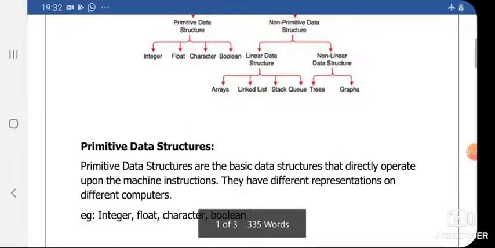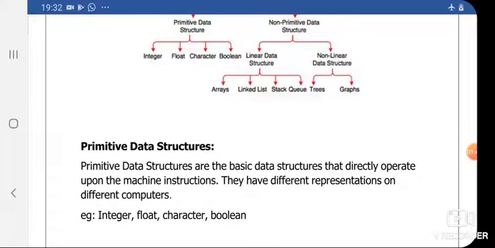First of all, we will see what is meant by primitive data structure. Actually, these are the basic data structures which directly operate upon the machine instruction. They have different representations on different machines. Examples of primitive data structures are integer, float, character, and boolean.